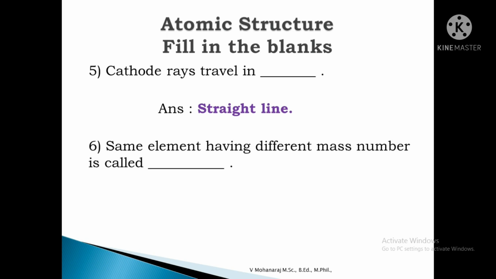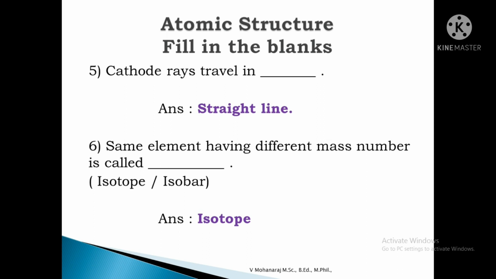Next one. Same element having different mass number is called dash. Here, two options are given. One is isotope and another one is isobar. The definition of isotope is atoms having the same atomic number but different mass number.